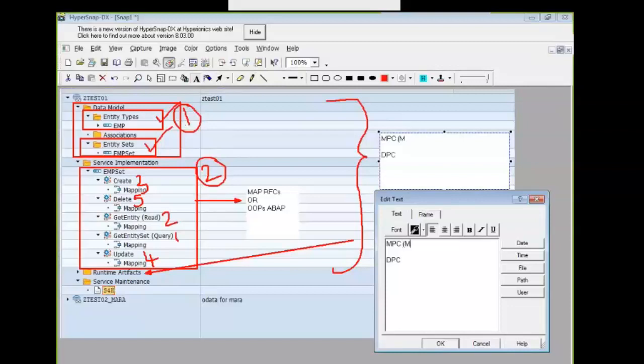MPC for model provider class and its extension, MPC_EXT, and DPC, data provider class, and its extension.